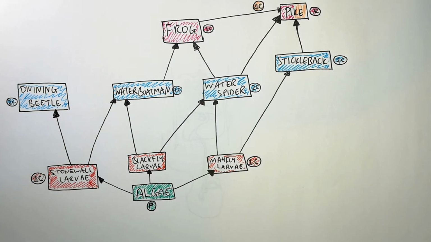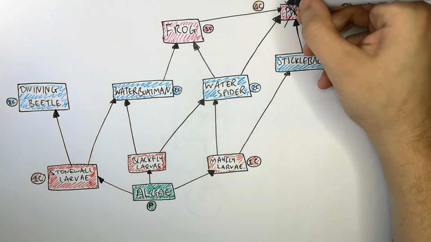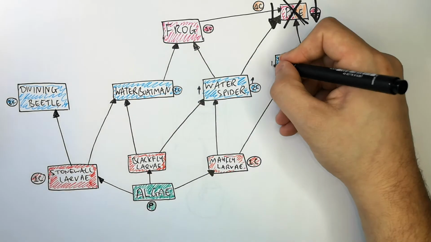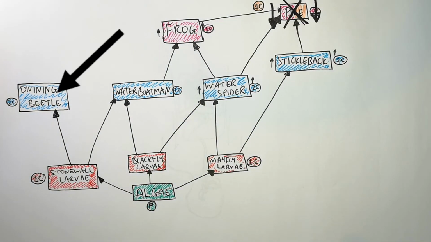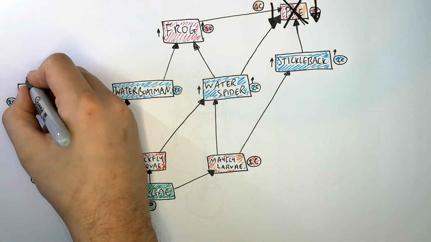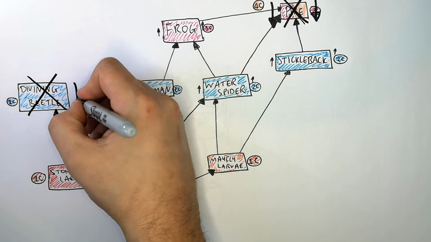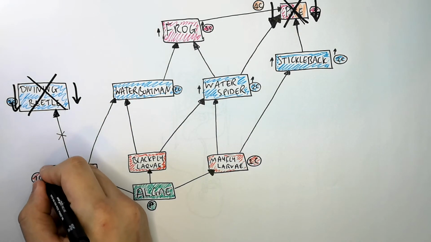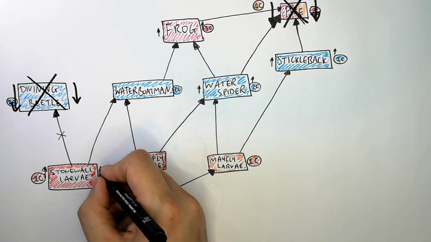So what will happen if numbers within the ecosystem change? How will that affect other organisms within the food web? So if the pike died out, or if the numbers of pike decreased, that would lead to an increase in numbers of the stickleback, the water spider, and the frog. The diving beetle has no natural predator in this food web. So if the numbers of diving beetle decreased, what would happen to the numbers of stonefly larvae? Well, the stonefly larvae are going to increase because there are fewer predators killing them.